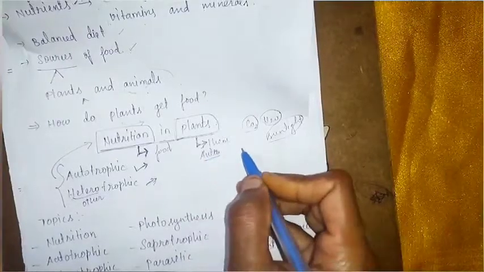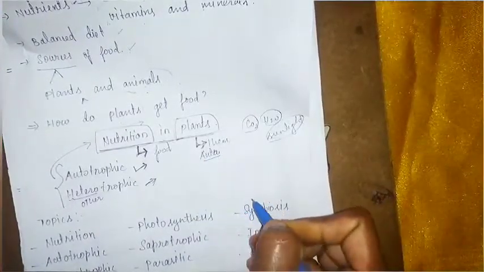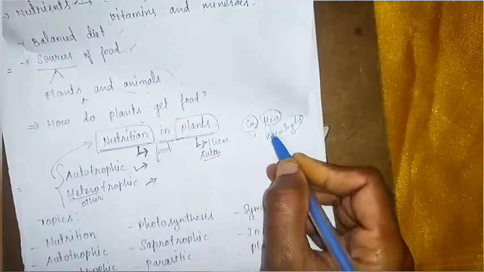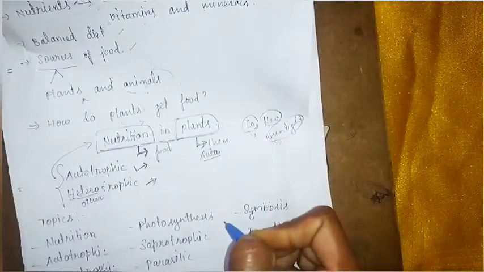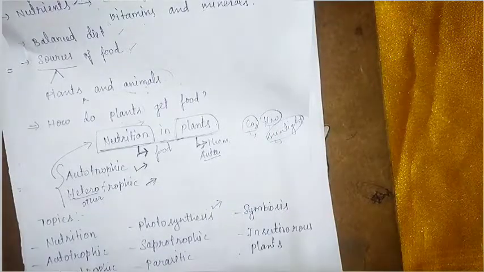It means plants prepare their food by using the simple substances existing in our surroundings, that is carbon dioxide, water, and sunlight with the help of chlorophyll. This process is called the photosynthesis process.